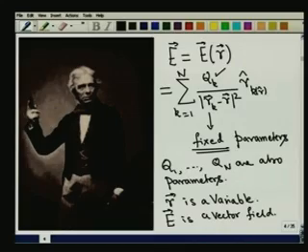We are interested in the values of the fields at various points, and of course I am not going to go and sit on one of the charges, because we know that as we approach any of the source charges, the field is going to blow up, it is going to become infinity. But so long as we stay away from any of the charges, we can get as close to the charge as we feel like.